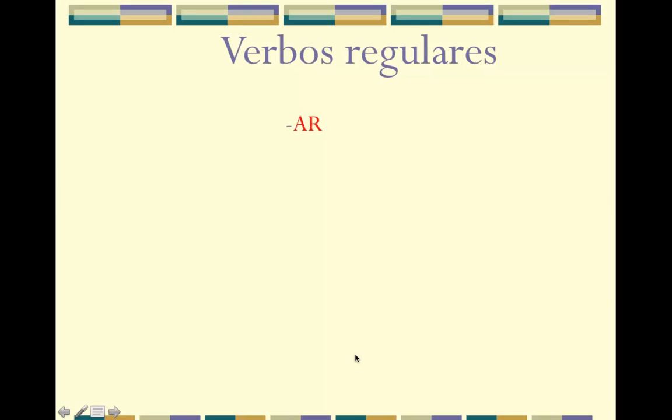Okay, for verbos regulares tenemos dos grupos de verbos. Tenemos verbos AR y verbos ER. And just like in the present tense, you are going to put on appropriate endings for an AR verb and appropriate endings for an ER/IR verb. And the endings will go with the subject. So if our subject is yo, our ending will be é. So yo hablé, yo comí.